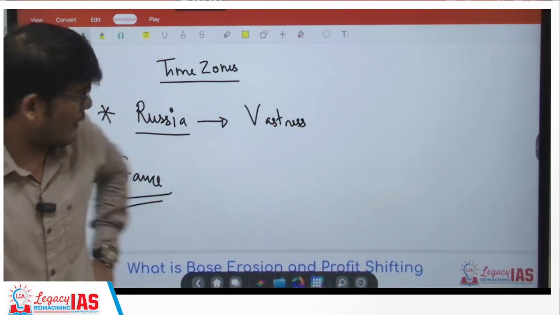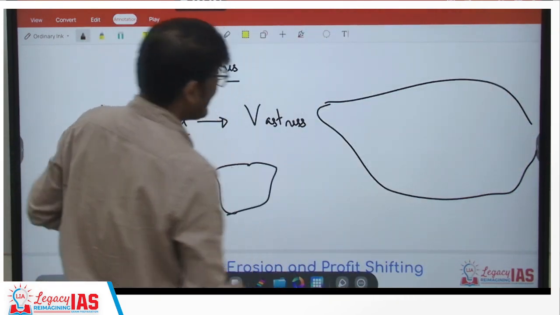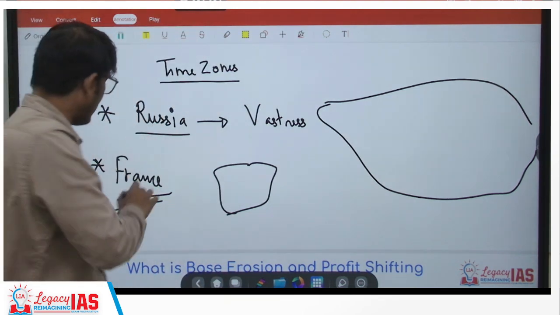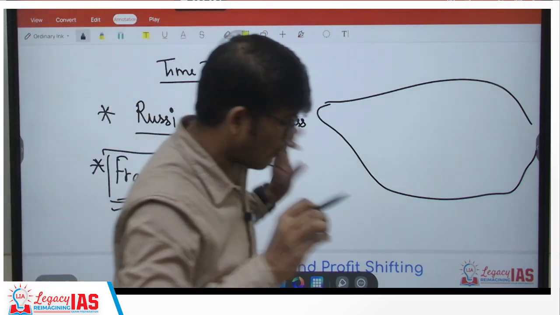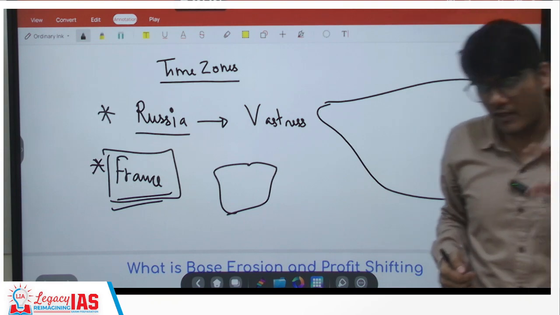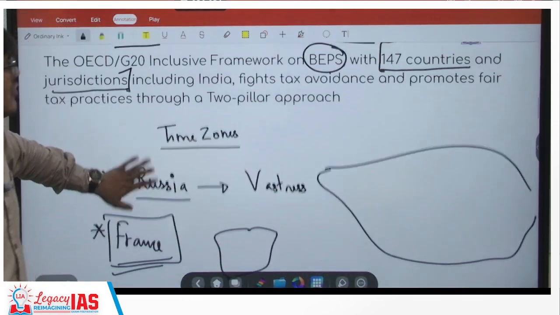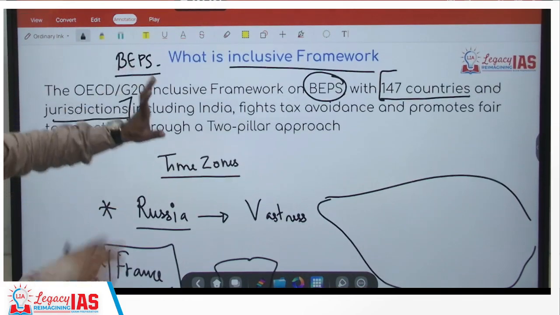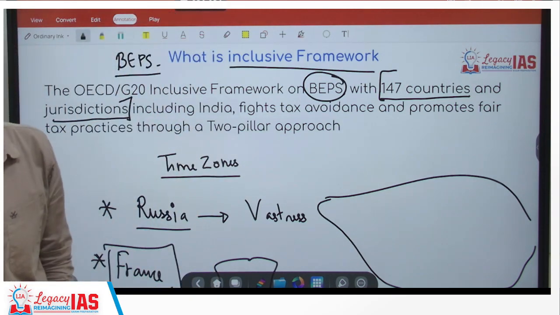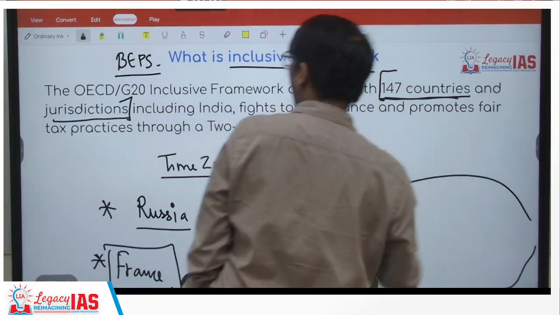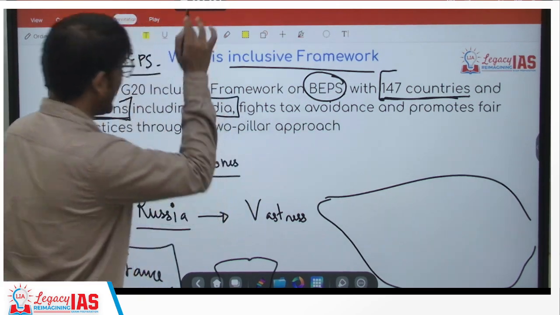Now that is because, see, France is small, Russia is vast, but there are many jurisdictions governed by France throughout the world at different places, which also come under France, and hence are considered as France's time zones. That is why it is spread. So that is what jurisdiction means: this might be a particular region but under the jurisdiction of another country, not an independent country in its own self. That is why the concept of 147 countries and jurisdictions. I hope that's clear. Of course, it includes India as well.